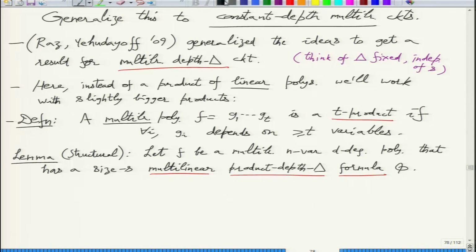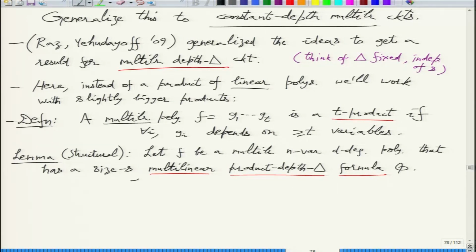We assume that the circuit is divided into layers, and addition and multiplication layers alternate. All these things we can do in pre-processing, and this does not cost much. So we are given this layered formula. The number of multiplication layers is at most delta, so we call that product depth. And there is a major restriction, which is that every gate computes a multilinear polynomial. Okay, so this is our phi. All of this we can achieve in pre-processing.